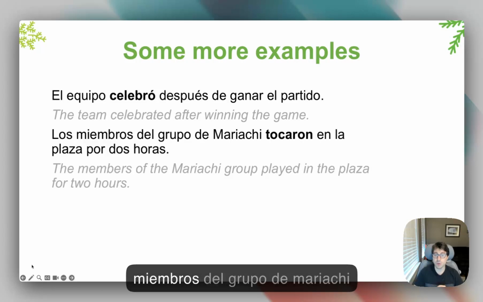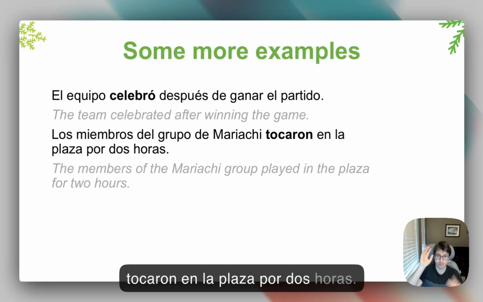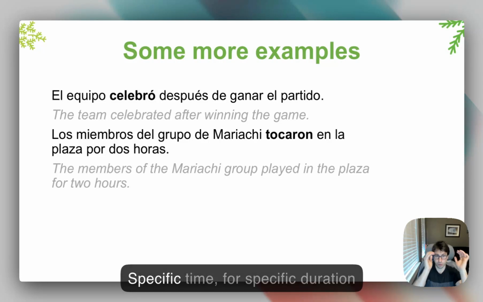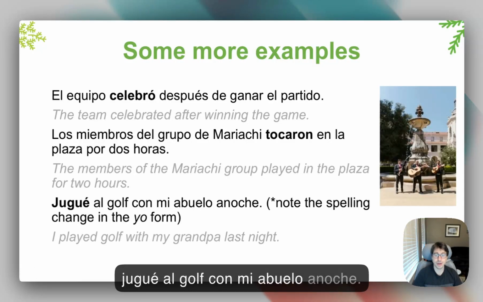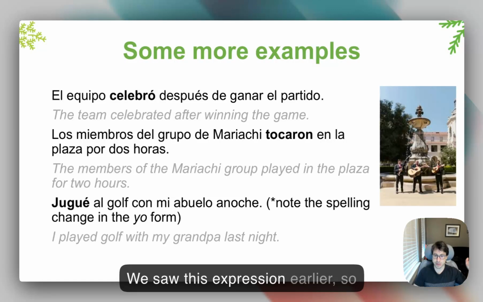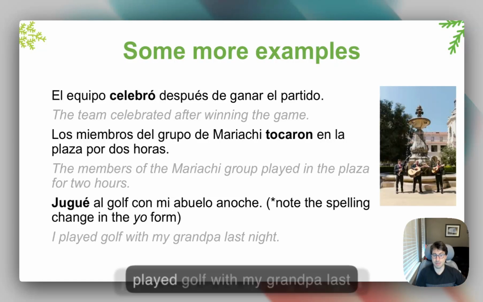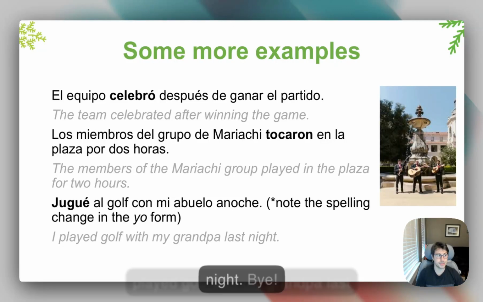Los miembros del grupo de mariachi tocaron en la plaza por 2 horas. A specific time, for a specific duration of time. And then the last one, jugué al golf con mi abuelo anoche. We saw this expression earlier, so jugar, there is the spelling change. I played golf with my grandpa last night.